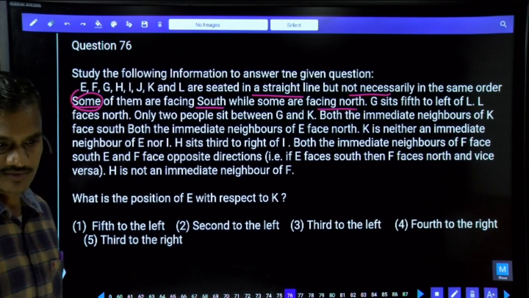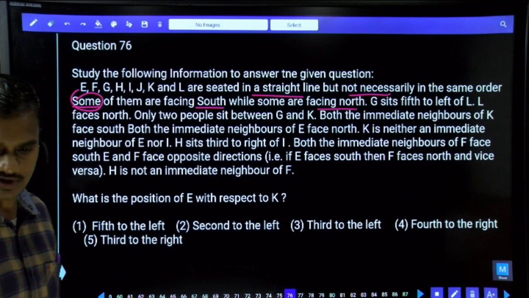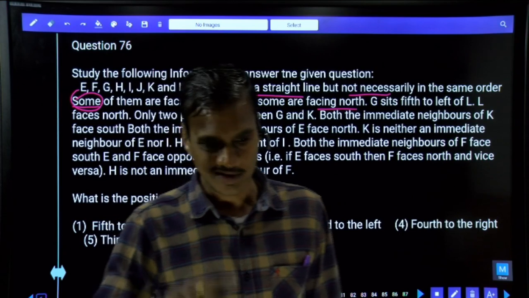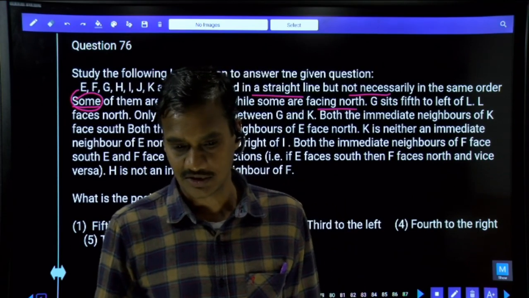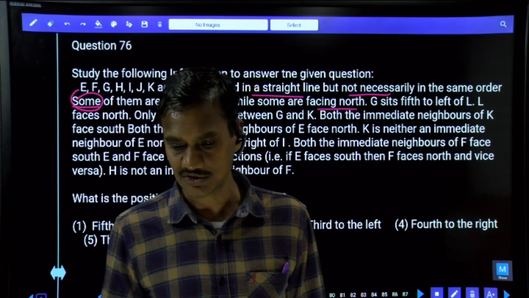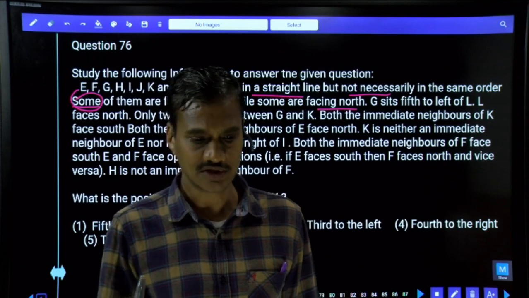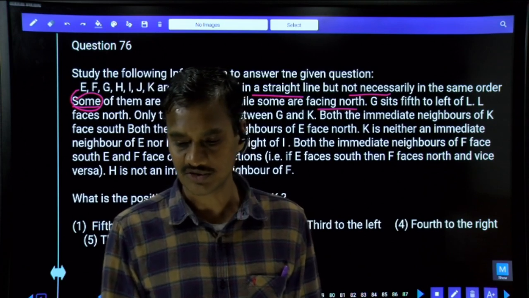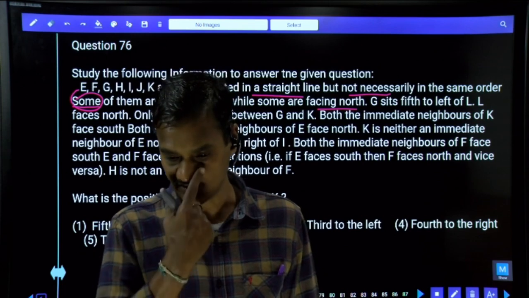Now in these types of questions wherein some persons are facing north and some persons are facing south, and similarly in a circular arrangement where some persons are inward and some are outward, the first and foremost thing we need to identify is whether the direction of any person is given or not. We need to start from there itself.